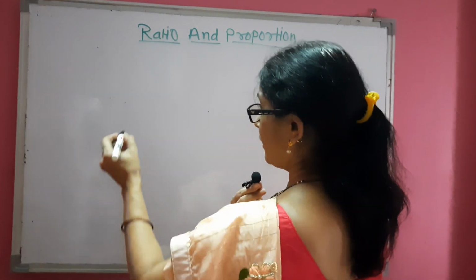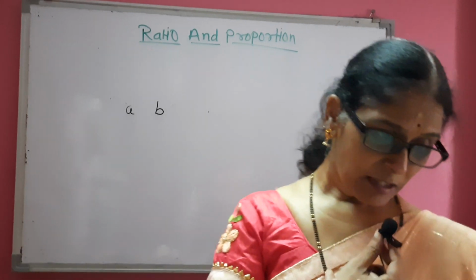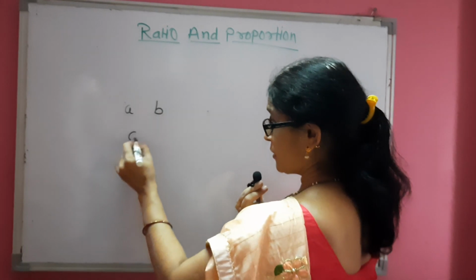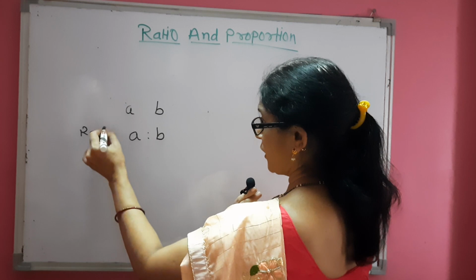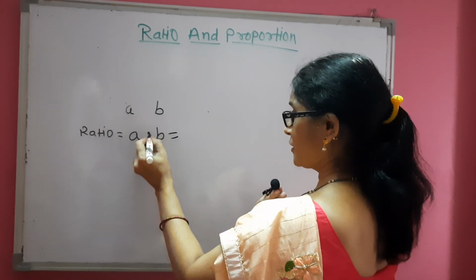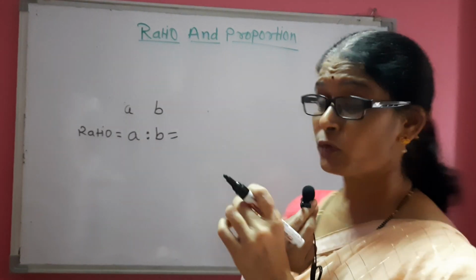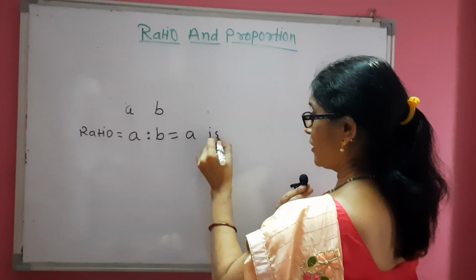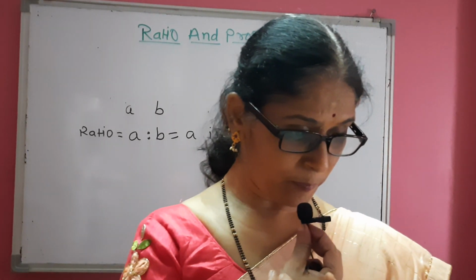Now learn that if A and B are 2 numbers, then the ratio of these 2 numbers can be written as A colon B. Colon sign means 2 vertical dots, and it is read as A is to B.